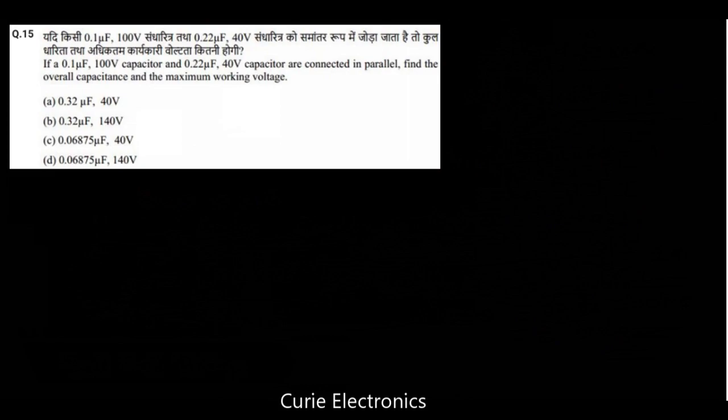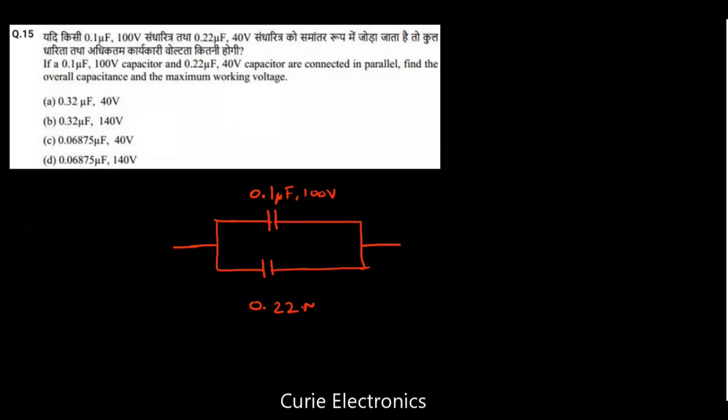If two capacitors are connected in parallel, one is 0.1 microfarad. What is the voltage rating? 100 volt. What is the next capacitor? 0.22 microfarad, 40 volt.